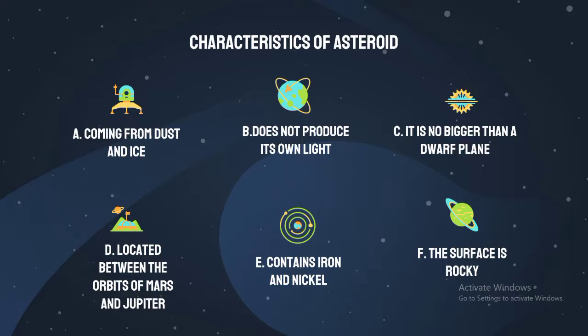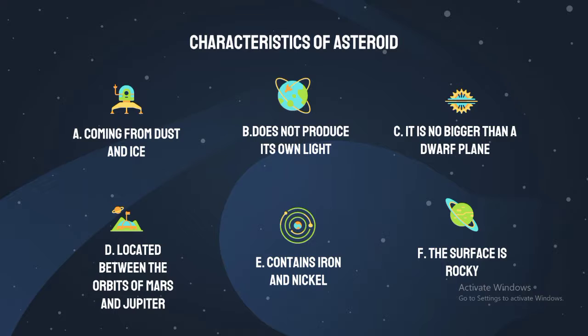Characteristics of asteroids. Below are the characteristics possessed by asteroids, including the following. A. Coming from dust and ice. The research also mentioned that these asteroids come from dust and ice, dust that was frozen, making it petrified. This asteroid is a solid celestial body, so that when it enters the Earth's atmosphere it will cause sparks, and when it reaches the Earth's surface it will cause an impact, and of course it will cause damage.